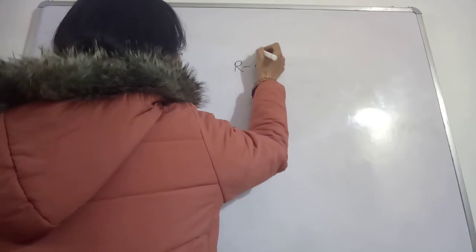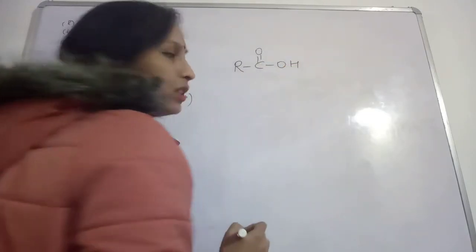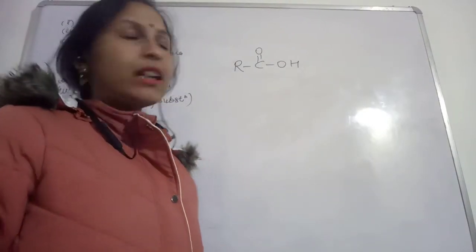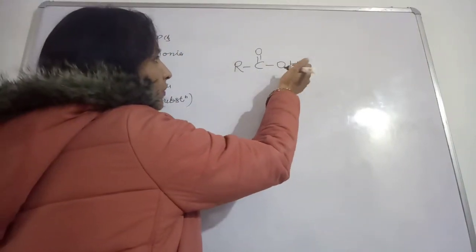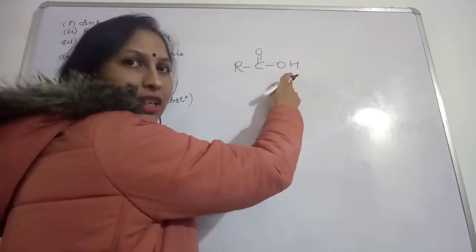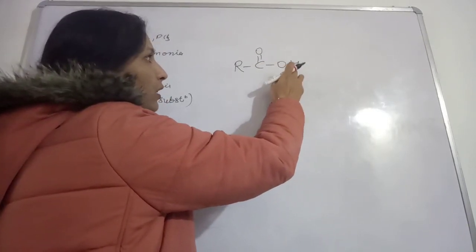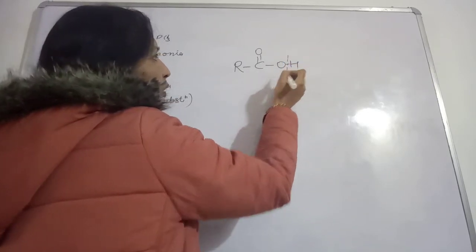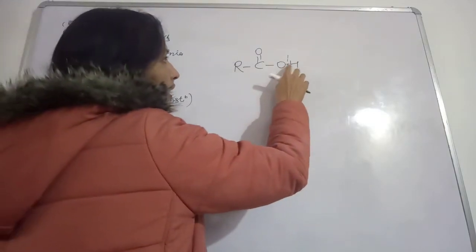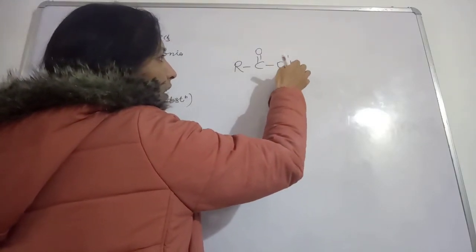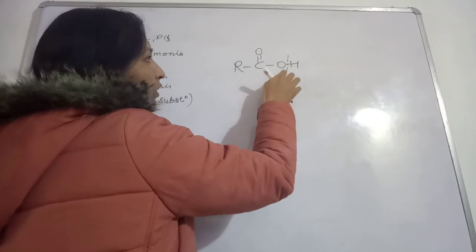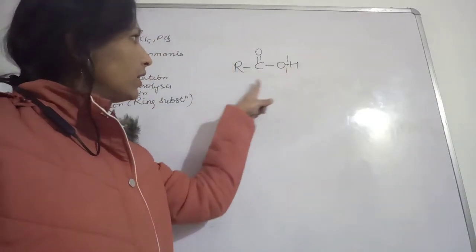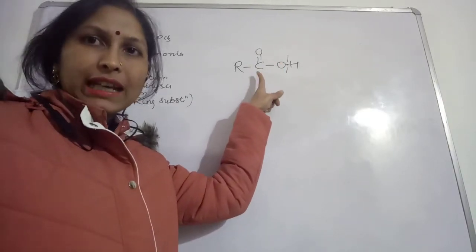So acidic strength means what? This is your carboxylic acid. This compound will be considered an acid when it is going to furnish a hydrogen ion, H plus. So this bond cleaves, and there is release of a proton. If this release of proton is very easy, then you can say this will be considered a good acid.